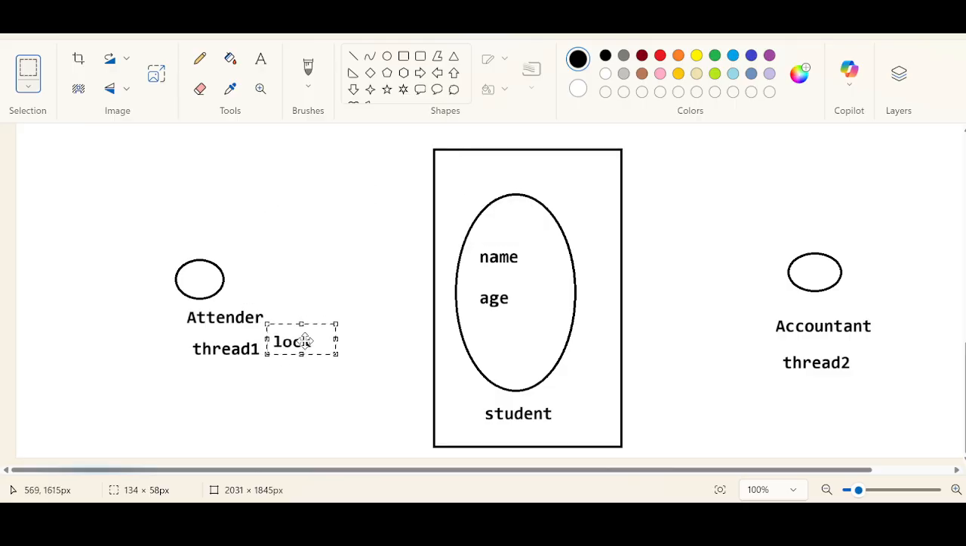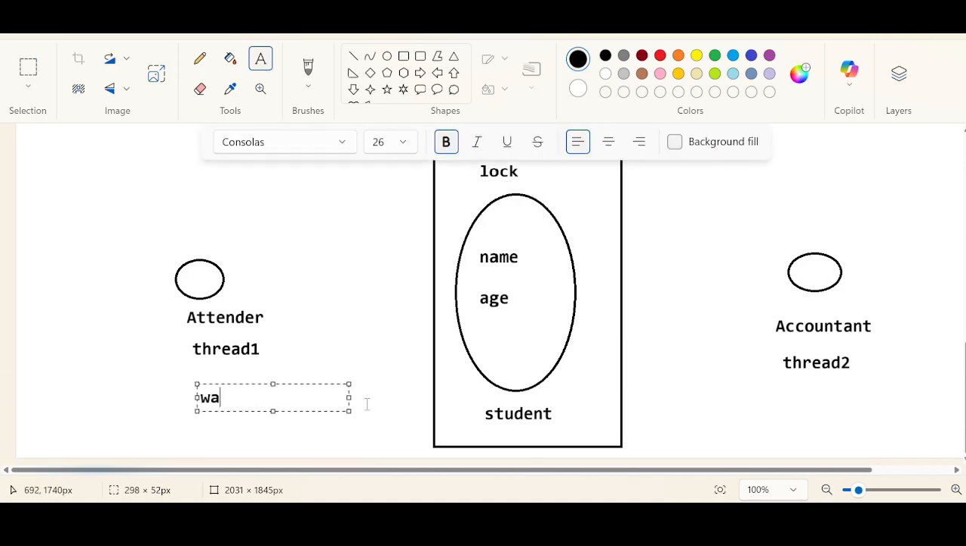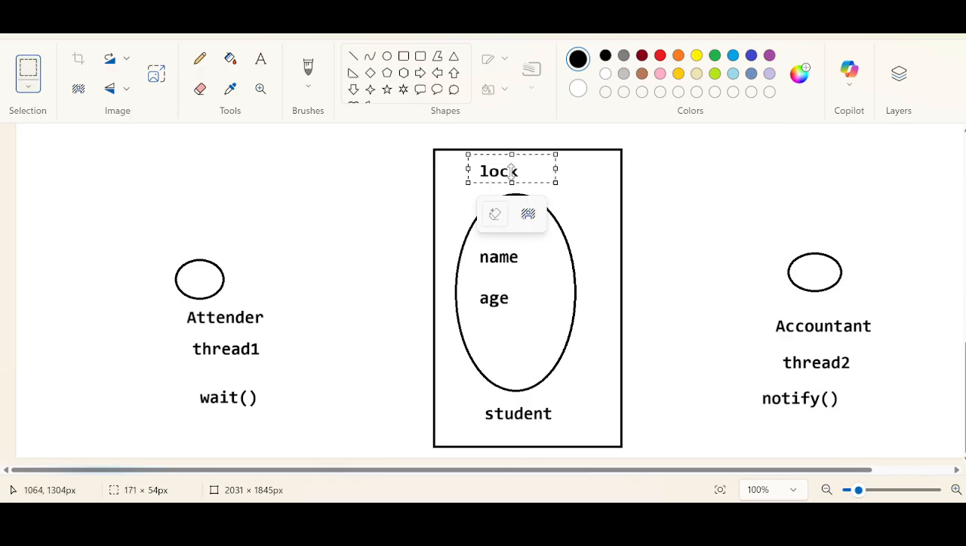If thread 1 starts its job, the student has to approach the attender first. The attender, the thread 1, acquires the lock. After some time, after getting the data, it encounters a wait method. As soon as it encounters a wait method, this lock will be given to the next thread. The accountant will collect the complete information and release the lock by calling the notify method. So don't you think there is the concept of wait and notify? Because of this wait and notify, the two threads can gracefully communicate with each other by acquiring and releasing the locks respectively.